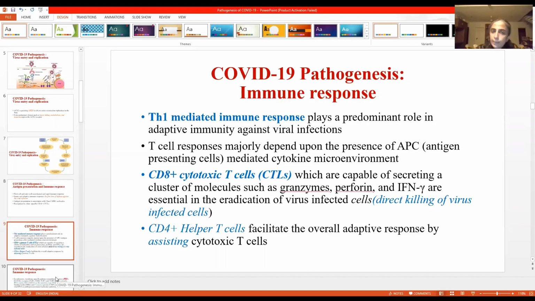So what do these CD8 positive cytotoxic T lymphocytes do? They are involved in the direct killing of the virus infected cells by secreting molecules such as granzymes, perforin, interferon gamma, etc. You might have already learned this in your immunology classes. And the CD4 helper T cells facilitate the adaptive response by assisting these cytotoxic T lymphocytes.